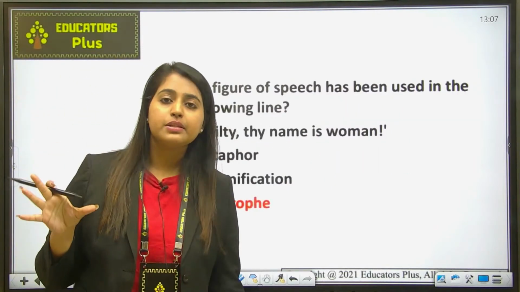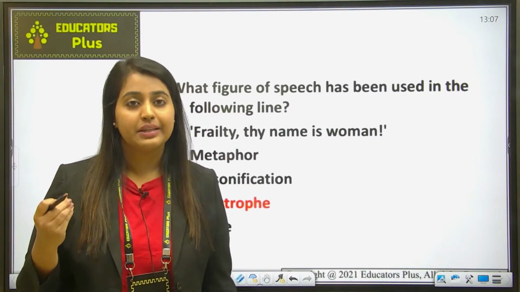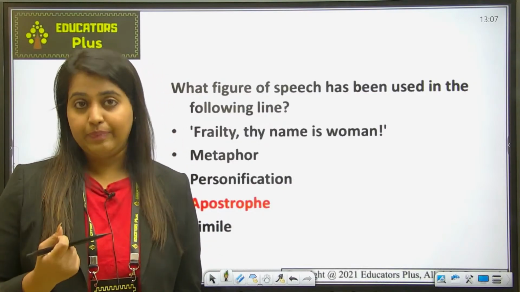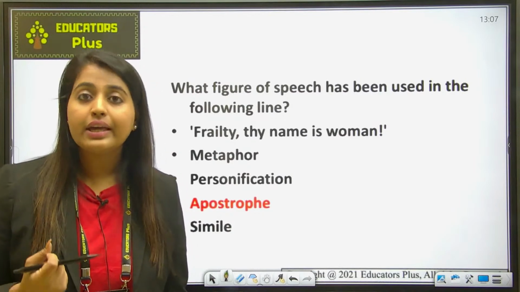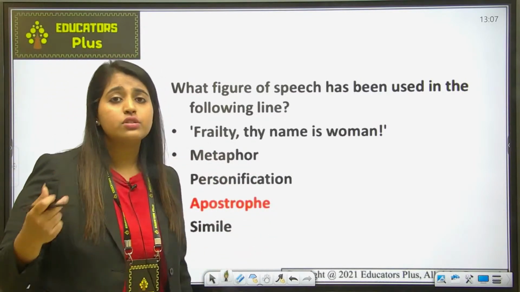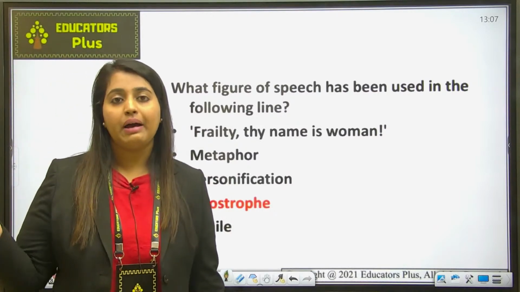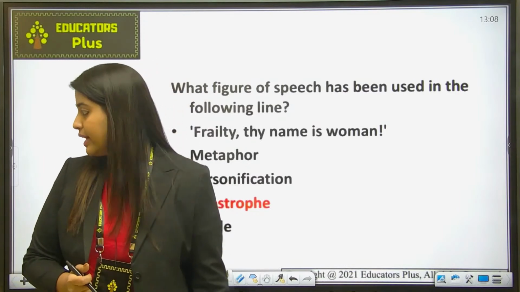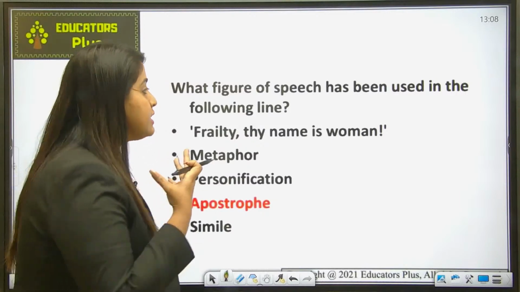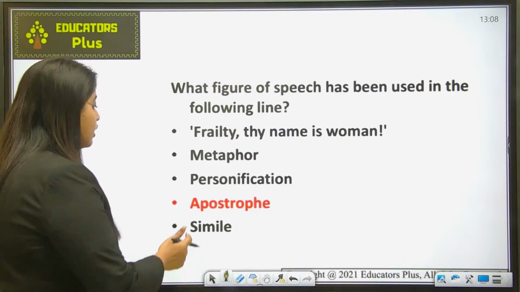Now, "Frailty, thy name is woman" is, as I told you, a very famous line used by William Shakespeare in his play Hamlet. This line means women are weaker than men. Women are physically weak and fragile, and that's why he has said so, because his mother, just one month after the death of his father, got married to his uncle Claudius. This was not acceptable to Hamlet, and that's why he has said this for his mother. Fine? Okay, now let's talk about apostrophe.